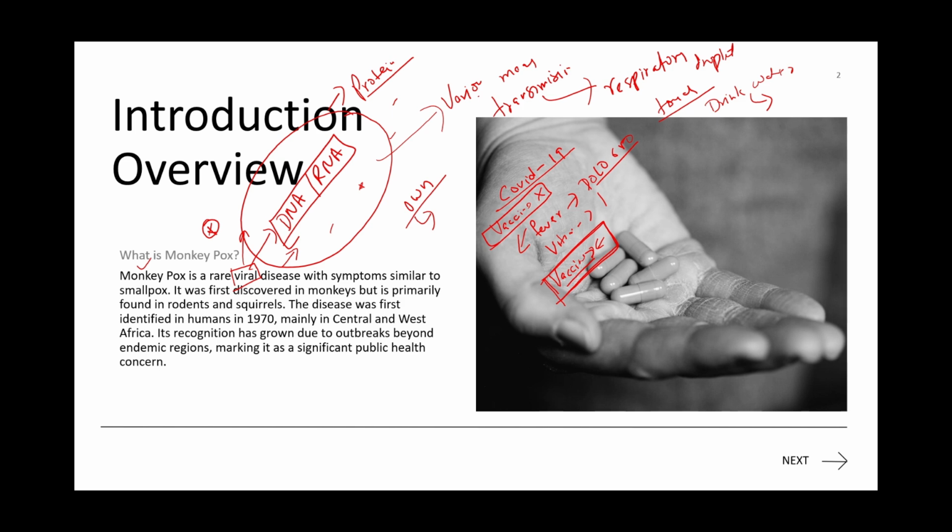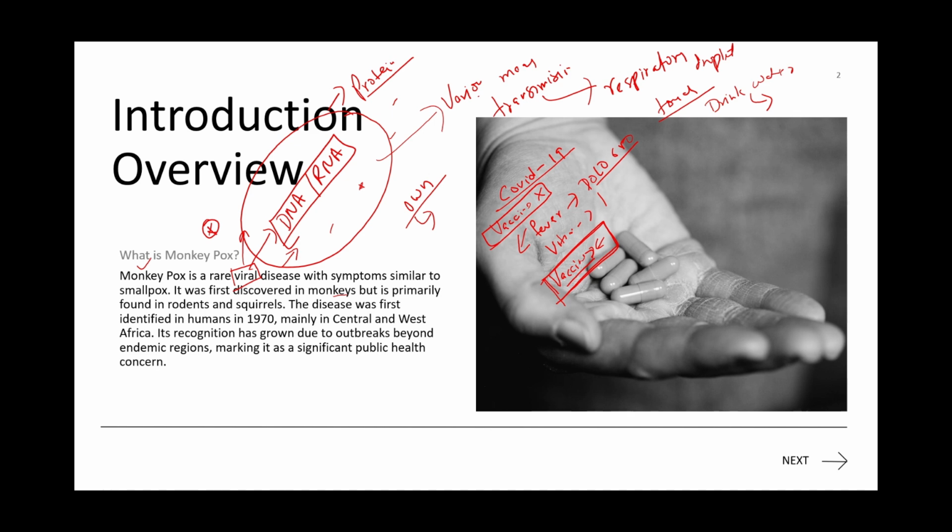Before proceeding, let's understand why it is called monkeypox. The only reason this virus is known as monkeypox is that it was first discovered in monkeys, but primarily it is not found in monkeys. It is found in rodents, squirrels, things like rats and all. But the first time it was discovered in monkeys, so that's why it is named monkeypox.